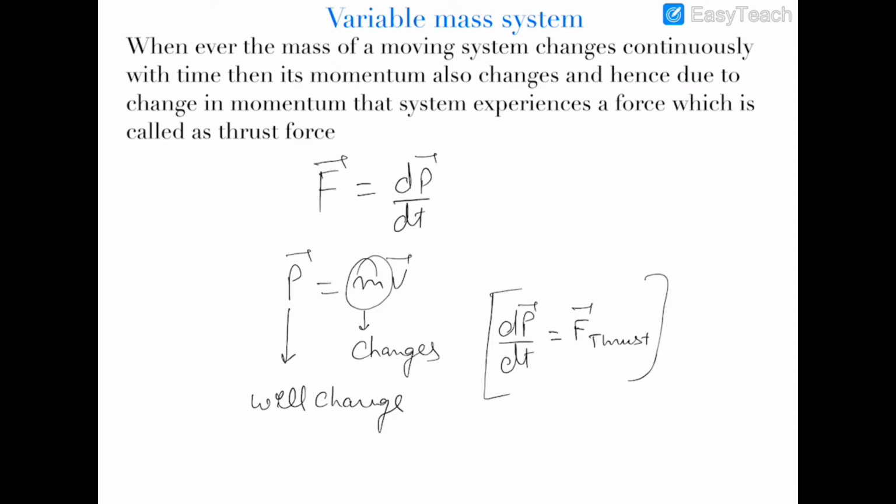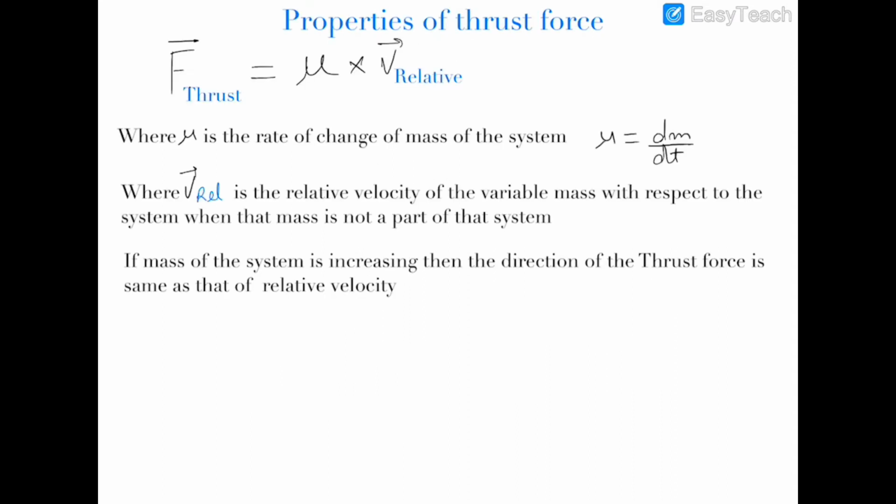So let us know more about the thrust force. The thrust force is equal to mu into v relative, where mu is the rate of change of mass of the system, dm by dt, and v relative is the relative velocity of the variable mass with respect to the system when the mass is not the part of the system. I will explain this point of v relative in the next question.